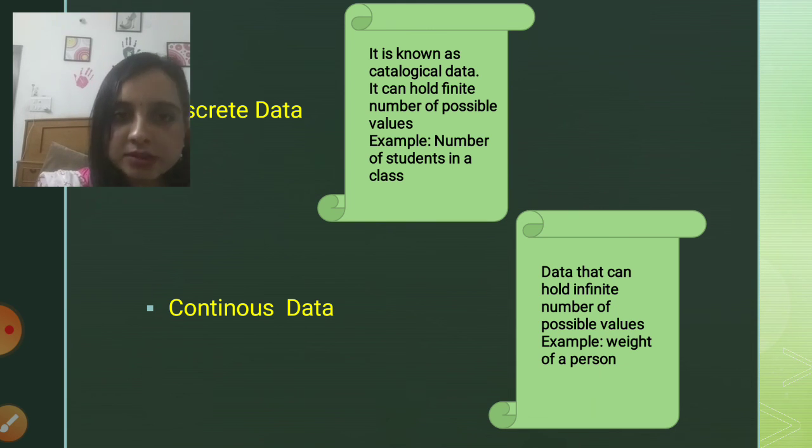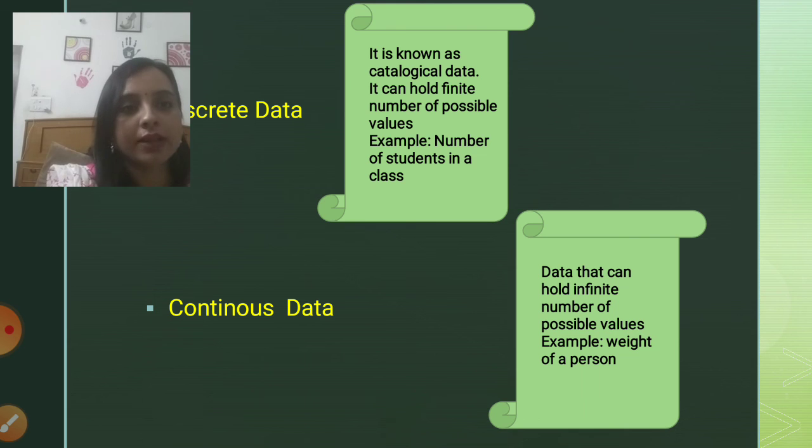Coming on to continuous data, it can hold an infinite number of possible values. When it comes to infinite values, we can take the example of weight, as I told you earlier. The weight of a person, for example, my weight. If I say that my weight is 60, I can't really say that, because it may have many variations like 60.1, 60.2, 60.02, 60.3, 60.31.